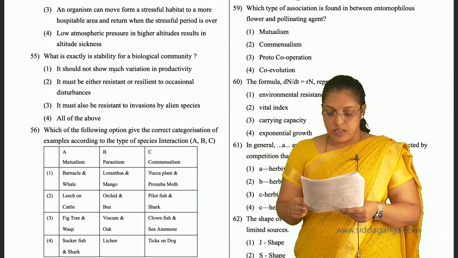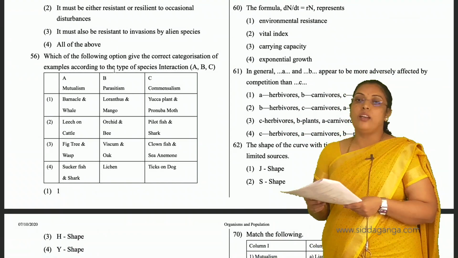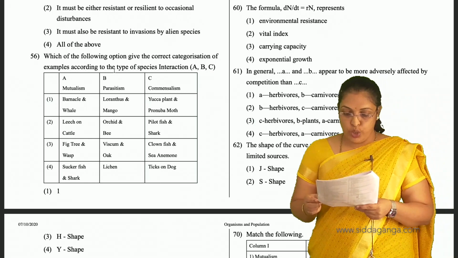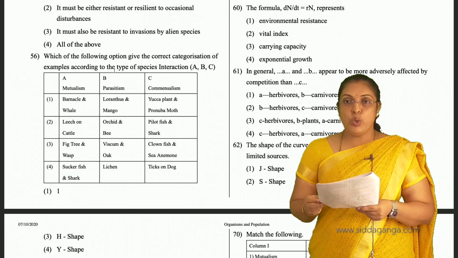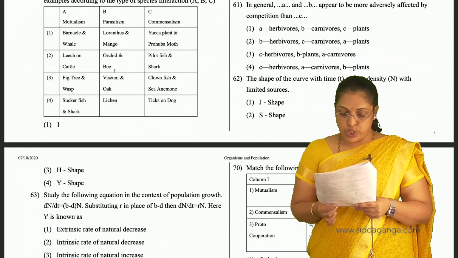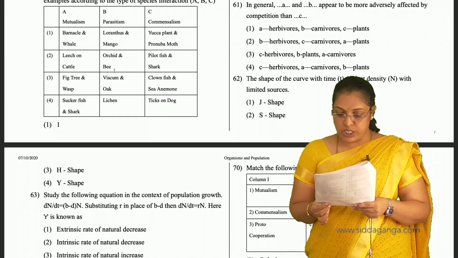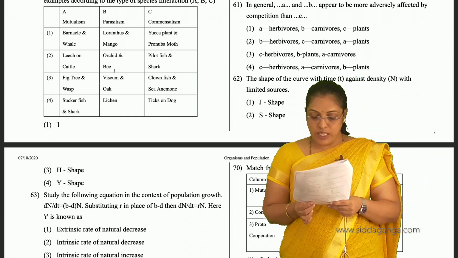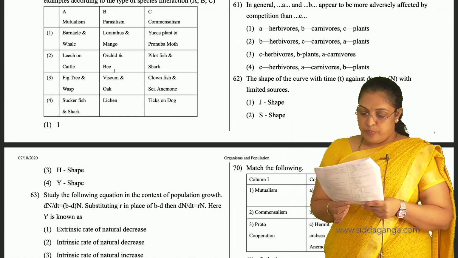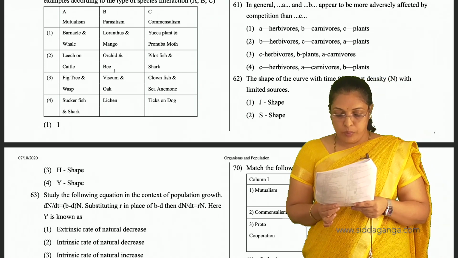Then 60, the formula dN/dt = rN represents exponential growth. 61, in general ___ and ___ appear to be more adversely affected by competition than ___. That means A is carnivore, B is herbivore.